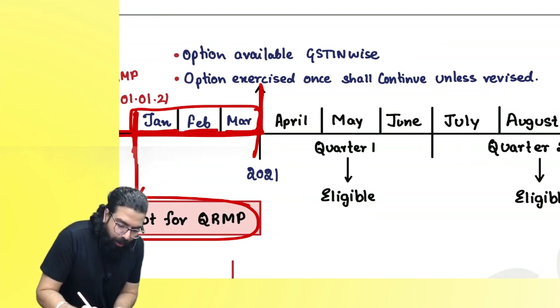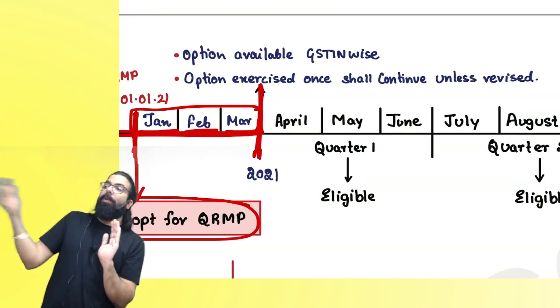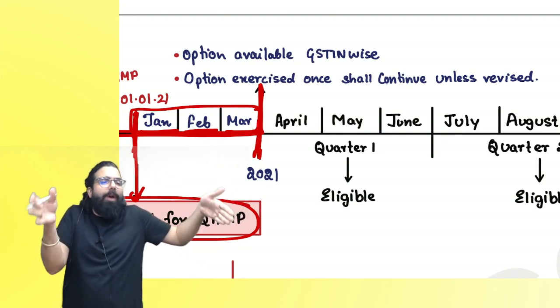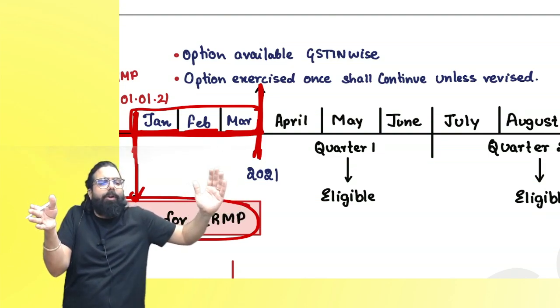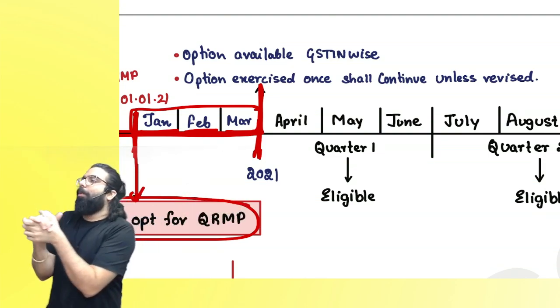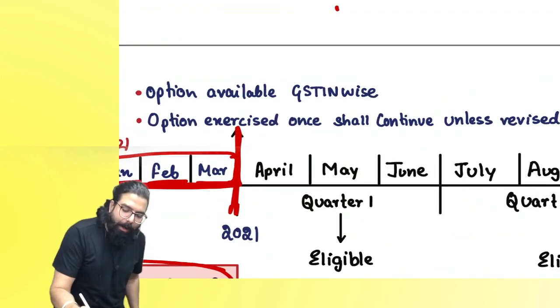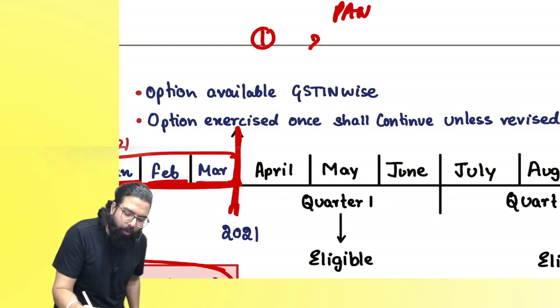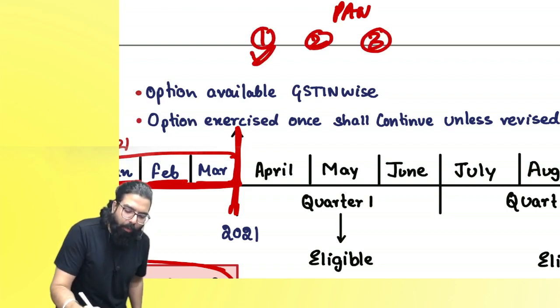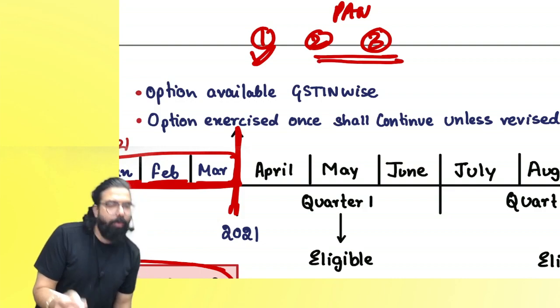Now, suppose this year is over. Now comes 21-22. So for 21-22, if I want the QRMP scheme, which year's turnover will I have to see? 2021 May. My turnover should be up to 5 crore rupees. Are we clear, everyone? Now, suppose under my PAN number only, I have 1 registration, 2 registration, 3 registration. Can I go for 1 under the QRMP scheme and 2 under non-QRMP?